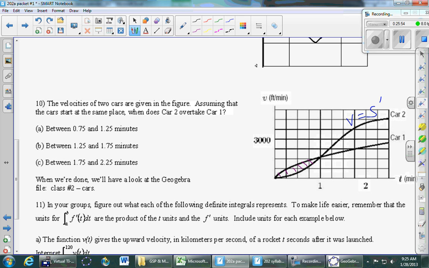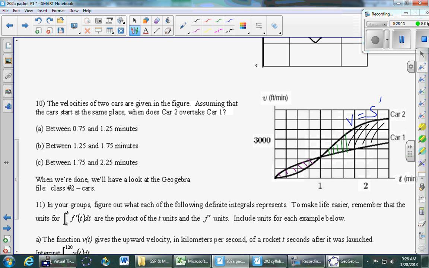So the question is, how far do we have to go to the right until that purple area is equal to the area up to some point? So is it there? Should I go a little more? Maybe another line or two. Maybe there-ish is where the two areas equal each other. And then from that point onward, car number 2 is ahead.